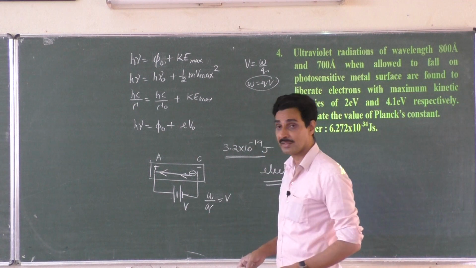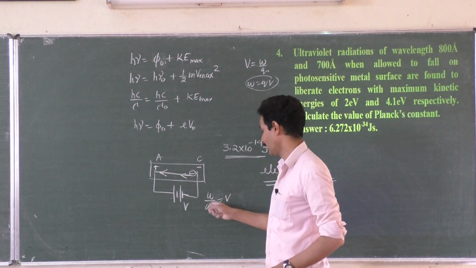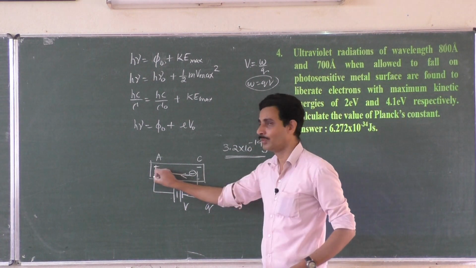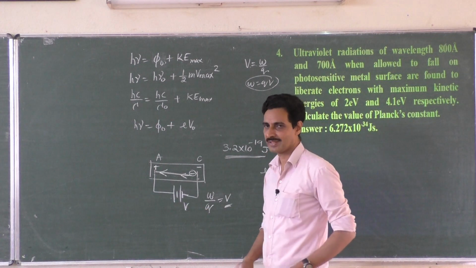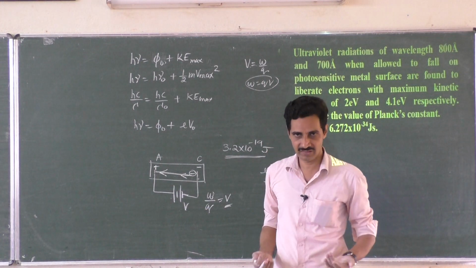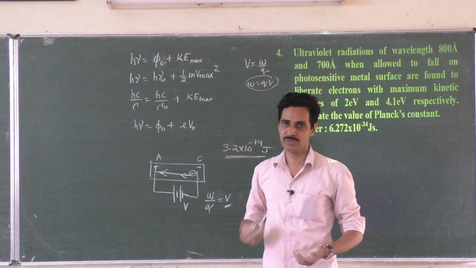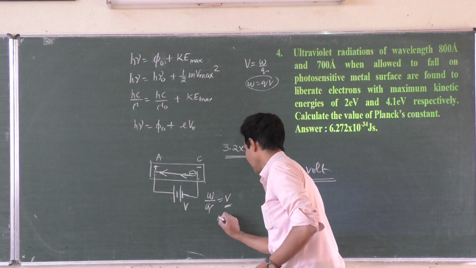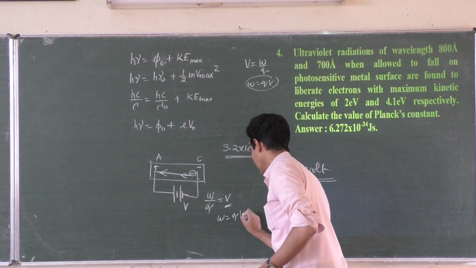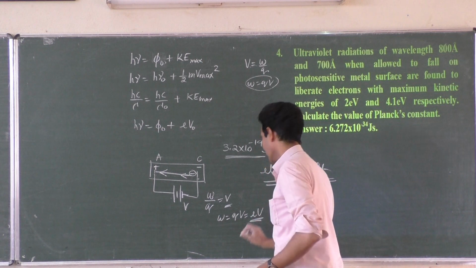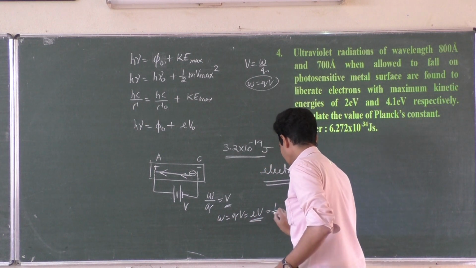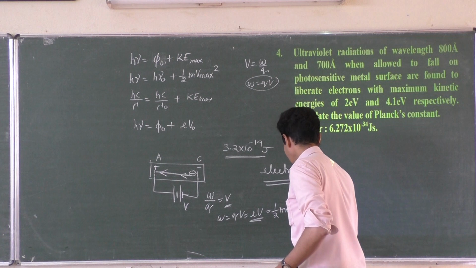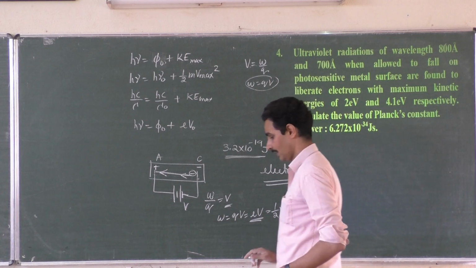You ask the battery, how much work have you done? Sir, work done per charge moved is called potential difference, sir. My potential difference itself is how much work I have done in moving the charge. What is the charge here? So what is the work done? It is charge into potential difference, that is EV, right? This is the work done, and this itself is the kinetic energy gain. Sir, you have explained this already.